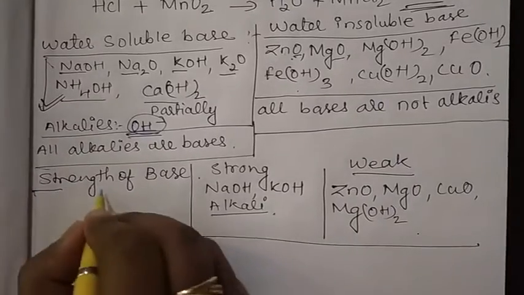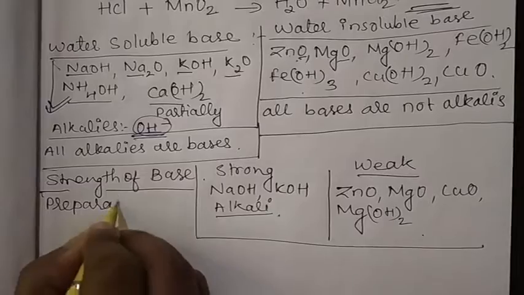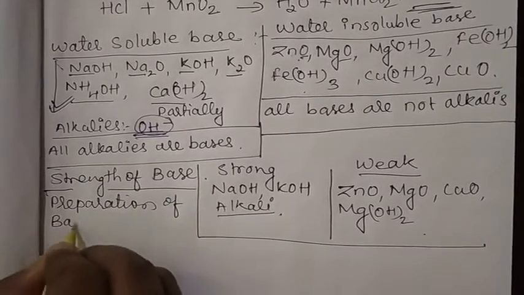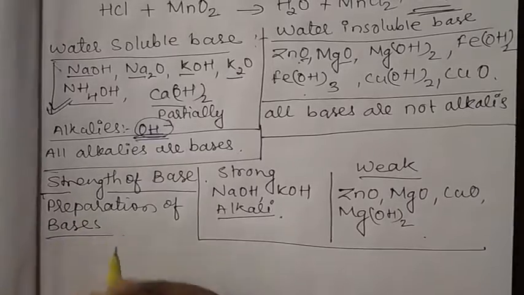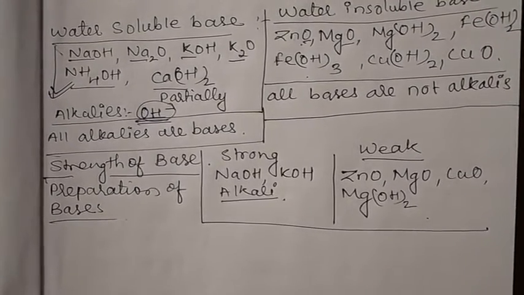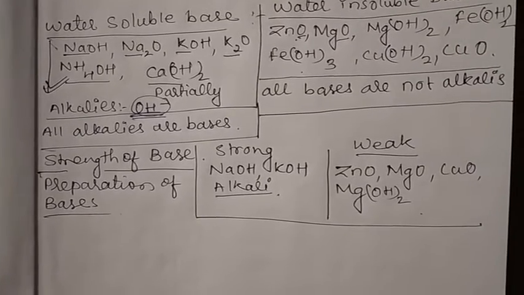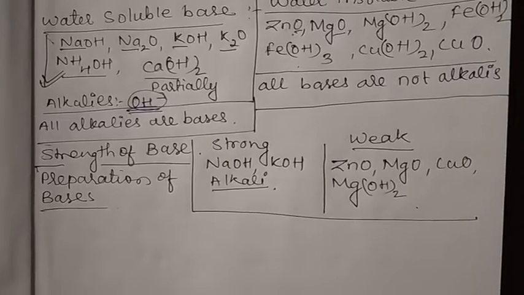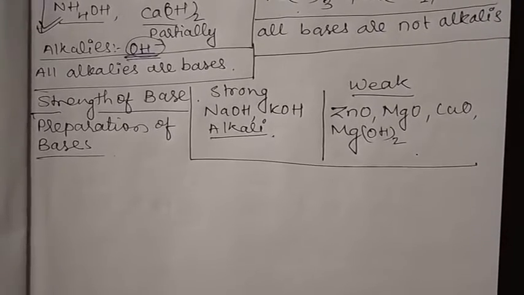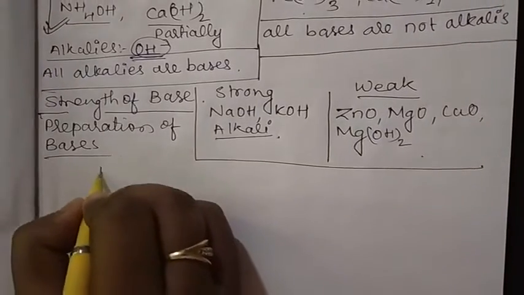Now, preparation of bases. How can we prepare bases? For preparation of bases, there is a simple method: we can add metal and water. Simply cold water, because metals are highly reactive. Simply by adding cold water, we can make some bases.